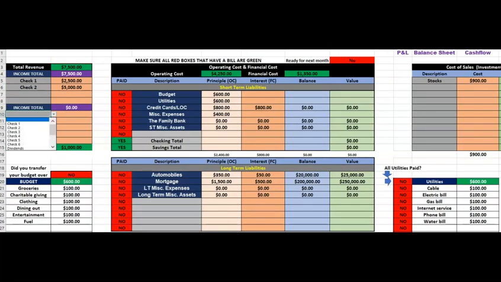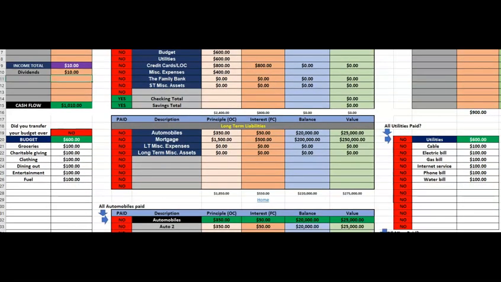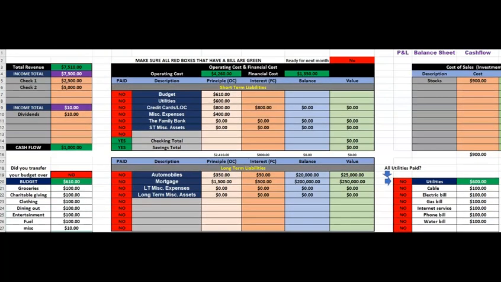So here you could put whatever you want. There's some miscellaneous stuff here, but let's say that that's going to produce $10 in income. So your total revenue now is $75.10, $10 in dividends. Let me put that here in the budget just to keep the number simple. We'll put $10 there. So we've got $1,000 in cash flow.